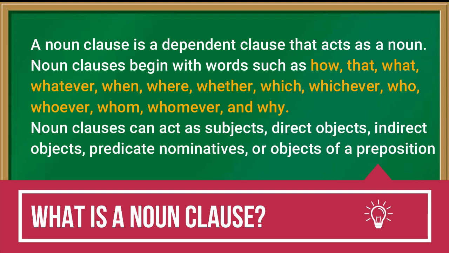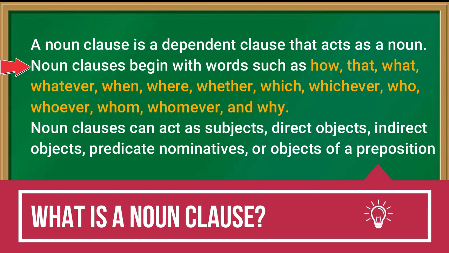You know about various functions of a noun. Now we discussed noun phrase: if a phrase performs the function of a noun, it is a noun phrase. Now if a clause performs the function of a noun, we say that it is a noun clause. A noun clause is actually a dependent clause that acts as a noun.